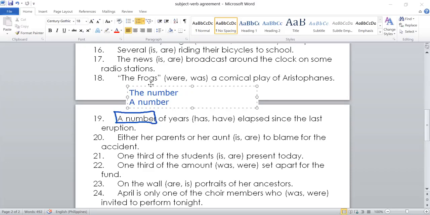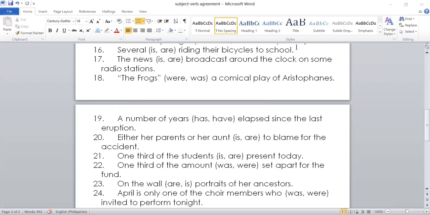The number would always take singular verbs. It's always singular. And a number is always plural. Okay, so please remember that the subject, the number, is singular, and the subject, a number, is plural. All right. So that is it.